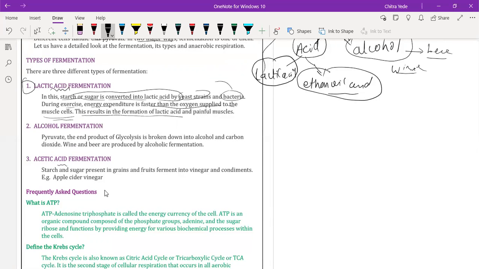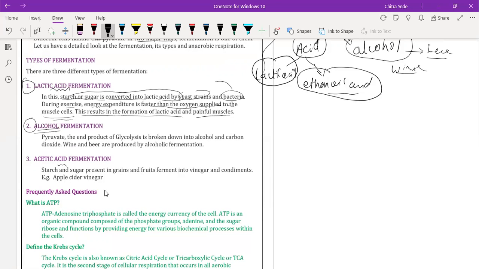And here again, painful muscles. Generally those muscles or cells that undergo wear and tear inside our body are called painful muscles, and there also, when blood is not supplied properly, anaerobic respiration is performed.